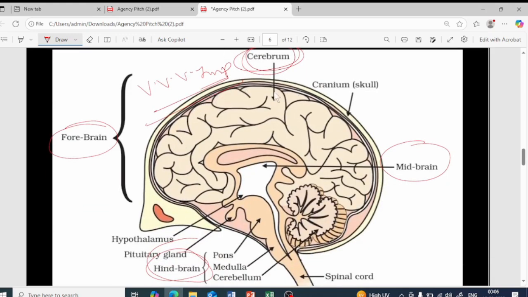It is the largest part. Obviously, since it is the largest part of the brain, it is mainly important for what purpose? The thinking purpose, isn't it? So it does the main activity, which is nothing but the thinking as well as the decision making. It will mix up the old information plus new information, understand, and then make the decision accordingly. So this is the function of the cerebrum, which is nothing but the thinking.